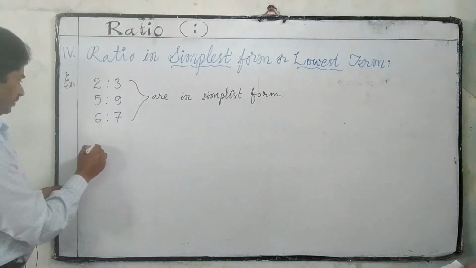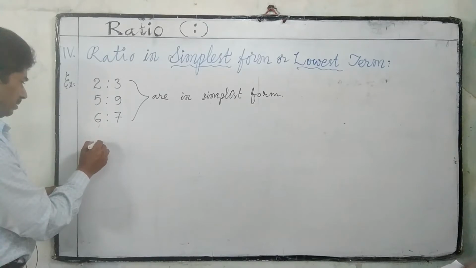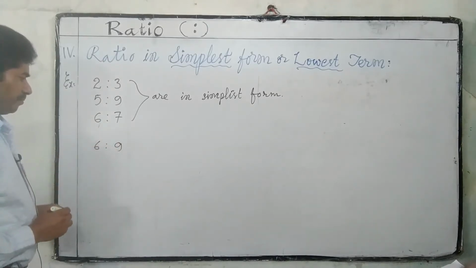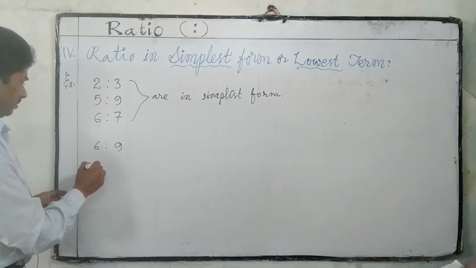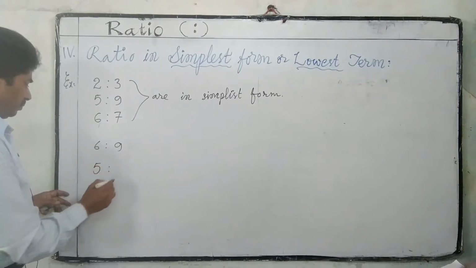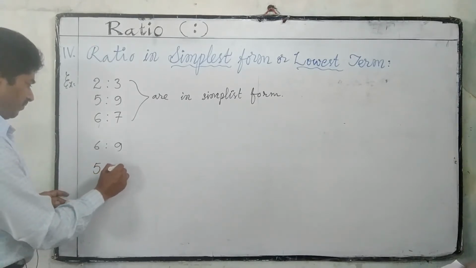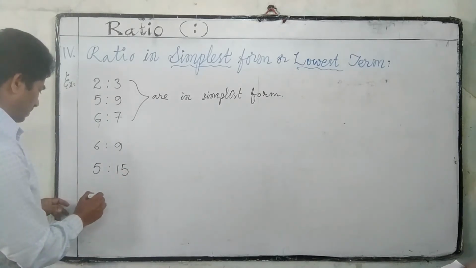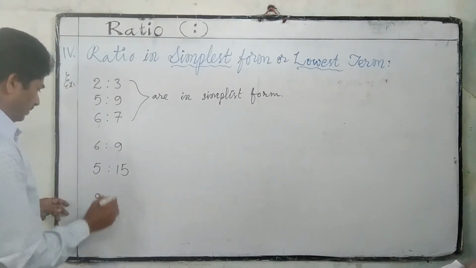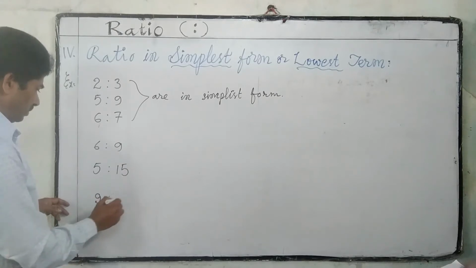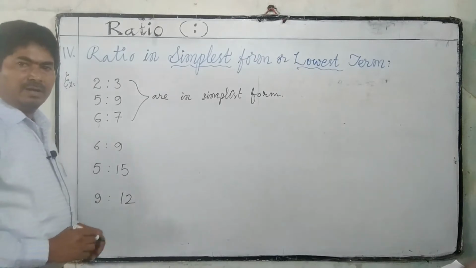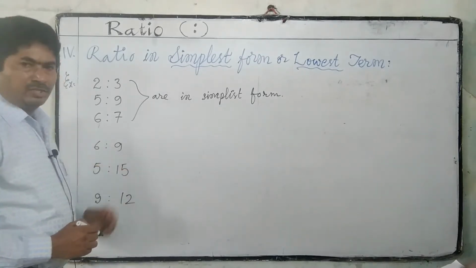Some more examples. 6:9, 5:15, 9:12. These are not in simplest form.